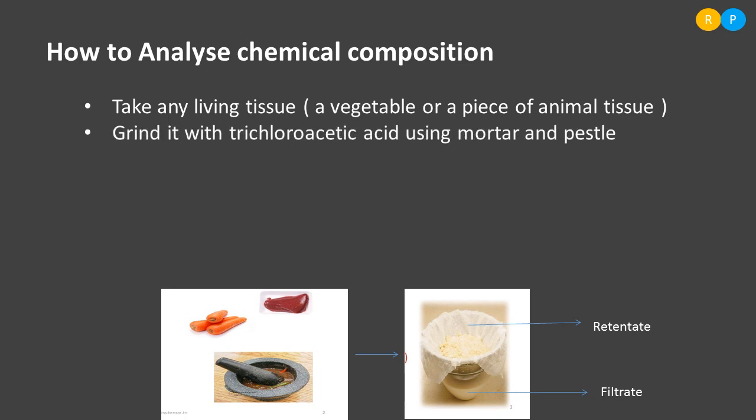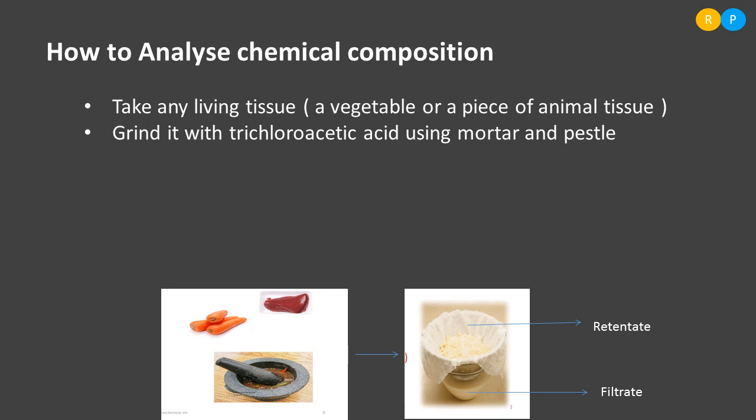Then after that we have to grind the living tissue by using trichloroacetic acid. This is a fluid we are using here, and it is acidic in nature. So why are we actually using trichloroacetic acid? When we grind the living tissue with the help of trichloroacetic acid, some of the chemicals get dissolved in it, right?